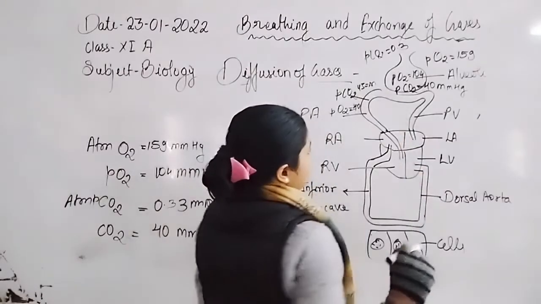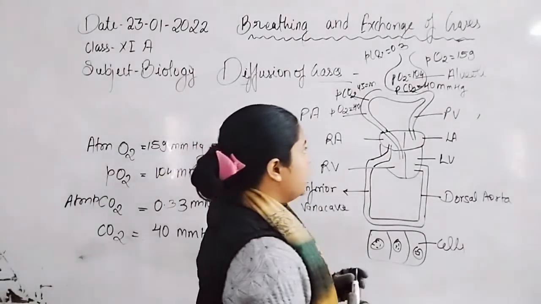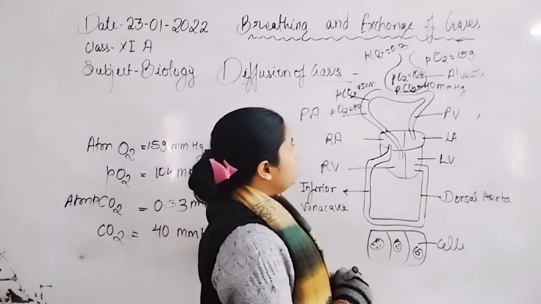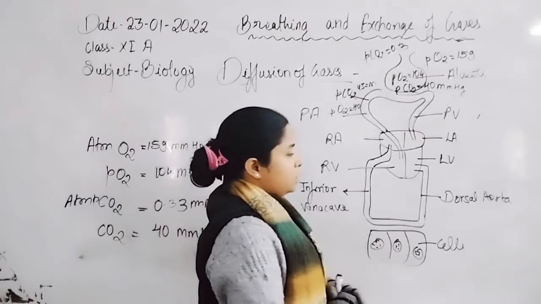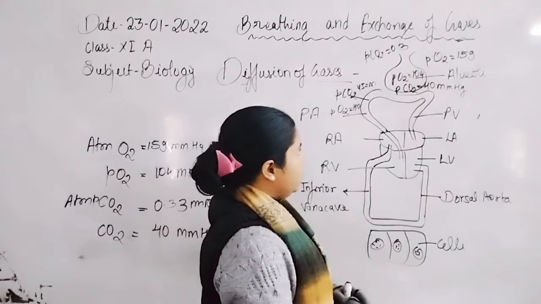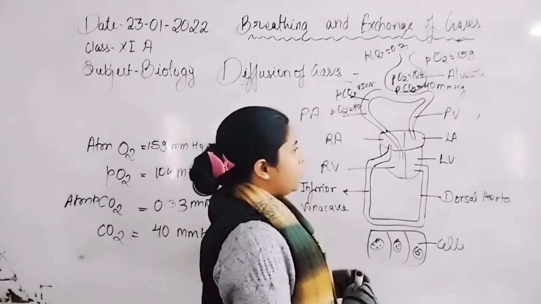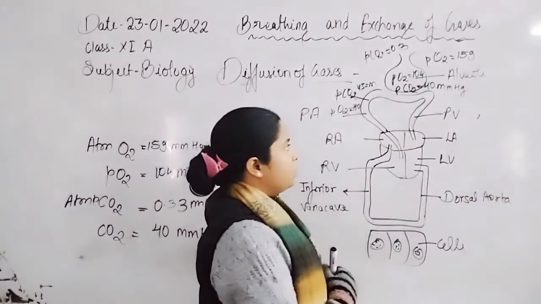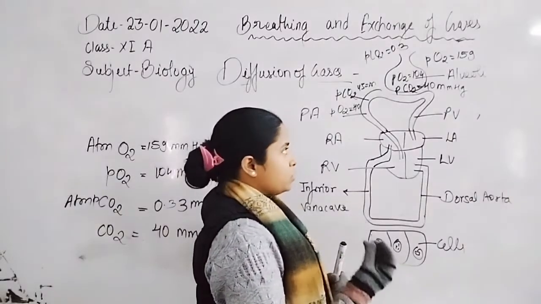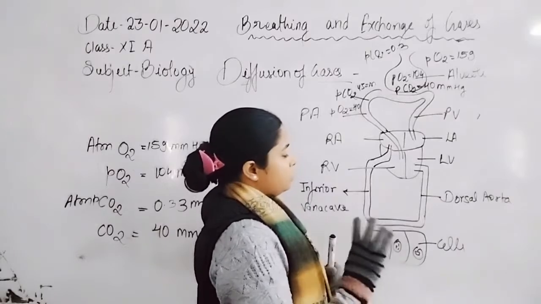Here is deoxygenated blood, which comes from the pulmonary arteries into the lung alveoli capillaries, where the pressure of carbon dioxide is quite greater than the pressure of carbon dioxide in the lung alveoli. So carbon dioxide diffuses from higher pressure to lower pressure, from the lung capillary to the lung alveoli.